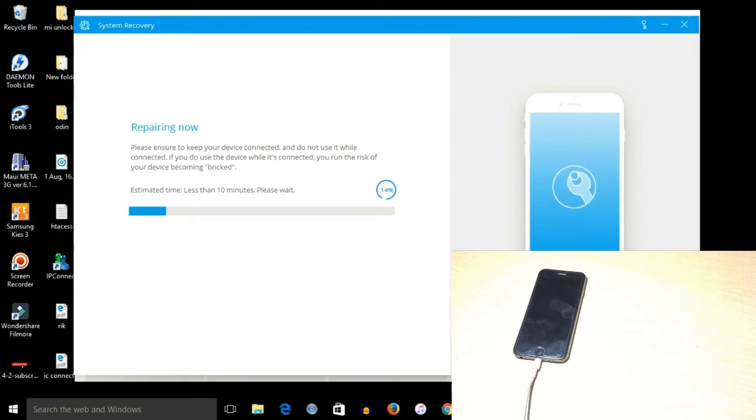Now the repairing process has been started. From this part it will take hardly around 10 to 15 minutes. This method will work on all iPhones, iPhone 5, 4, 5s, and even on iPads and iPods. And the very important thing is that if your phone's home key or power key is not working, then it will also work, because it does not require holding the home and power buttons to jump into iTunes mode. So it will work in both situations. Right now it's upgrading, it's 40% complete.